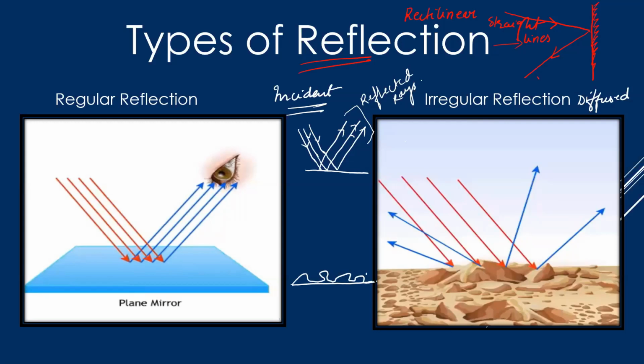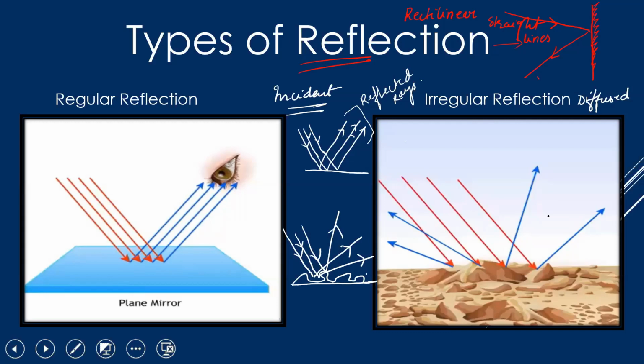So when parallel incident rays strike it, the reflected rays are not parallel; they get reflected back in any direction wherever they touch the surface. The red ones are your incident rays and the blue ones are the reflected rays. Is the reflection proper? No, it's not regular, hence it's called a diffused or irregular type of reflection.